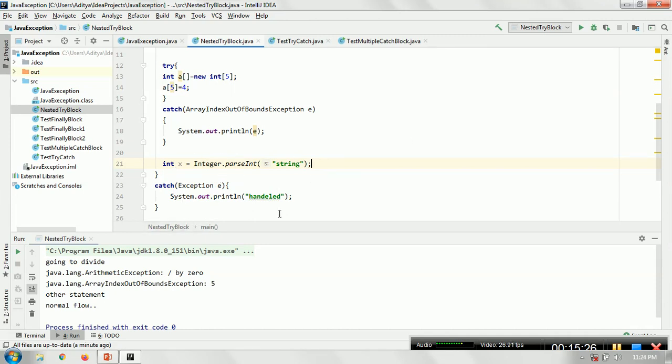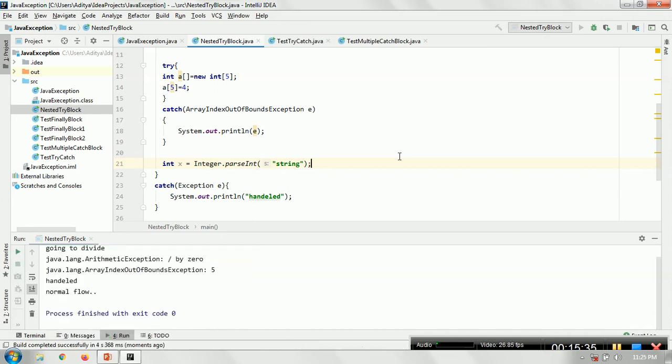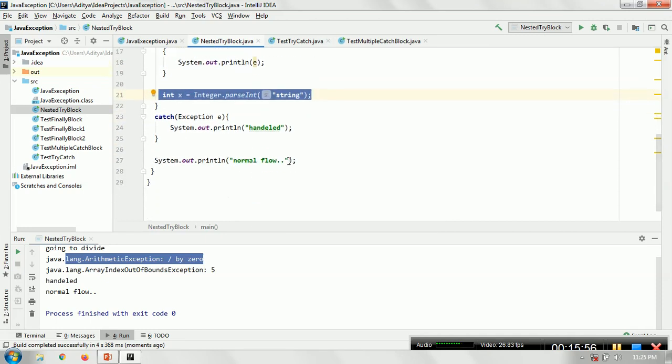In this case this particular handler will also execute. See, going to divide, java.lang.ArithmeticException divide by 0, ArrayIndexOutOfBoundsException, and then line number 21 again causes an exception. In this case the control will be transferred to the outer catch. Again it will print handled and then the normal flow.